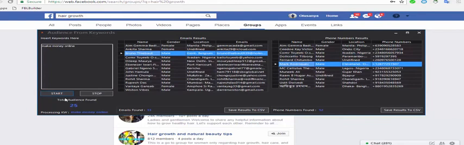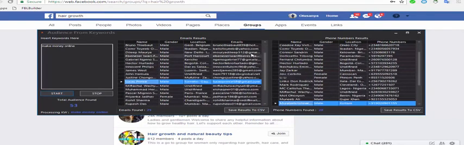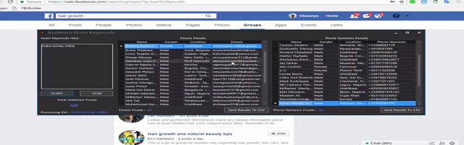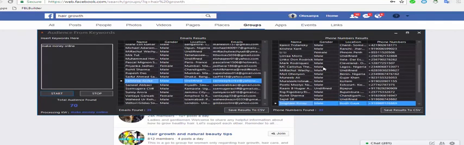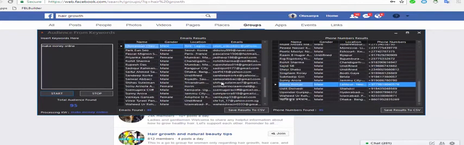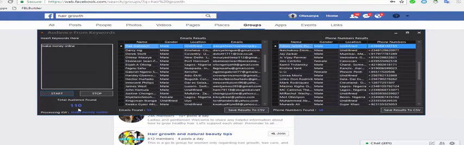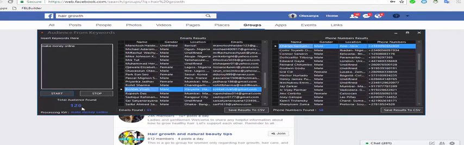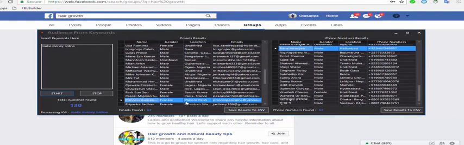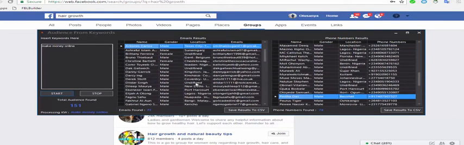Can you see the way it's generating the emails? Can you see emails, numbers, emails, numbers, the way it's generating it? So this 102, 103, 106, 110, 117, 121, 126. Can you see the way it's going? So this is direct marketing.